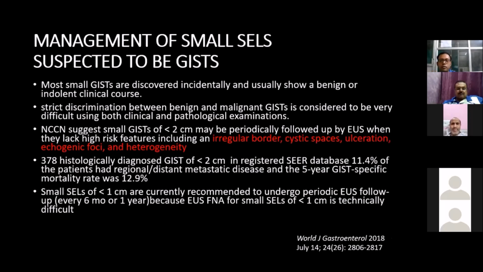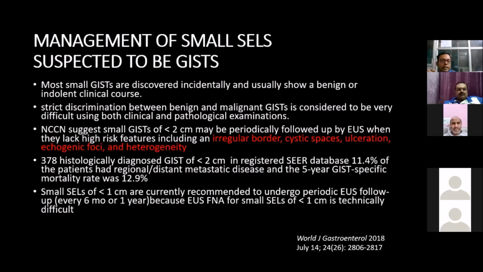So, from this paper, what we can find out is how to manage small subepithelial lesions which are suspected to be GIST. Most small GISTs are discovered incidentally, and usually they show a benign or indolent course. Strict discrimination between benign and malignant GIST is considered to be very difficult using clinical and pathological examination. NCCN suggests small GISTs less than 2 centimeters may be periodically evaluated with endoscopic ultrasound when they lack high-risk features. As I told, endoscopic ultrasound features like irregular border, cystic space, ulceration, echogenic focus, and heterogeneity.